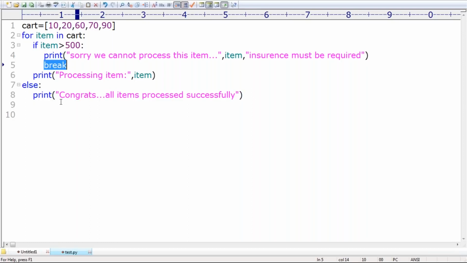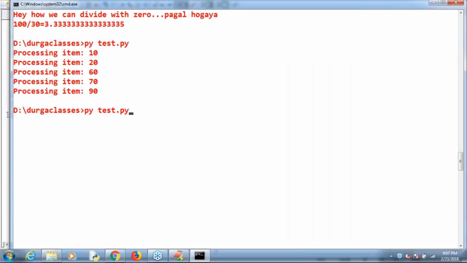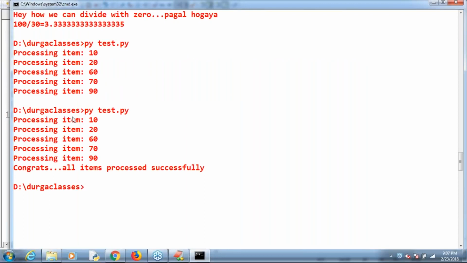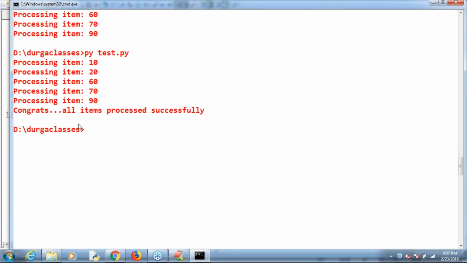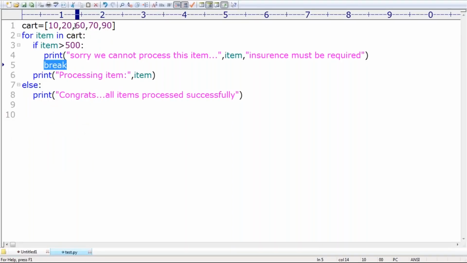Sir, I want to do that. Are you able to understand? Congrats. All items processed successfully. Okay, listen. Now assume at least one item is not processed: 10, 20, 600. Can you please tell whether break will execute or not? Respond. Break will execute or not?